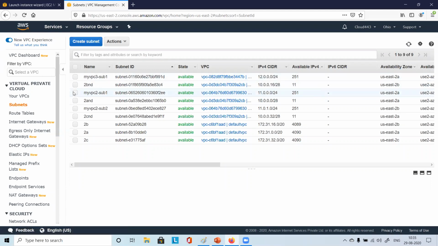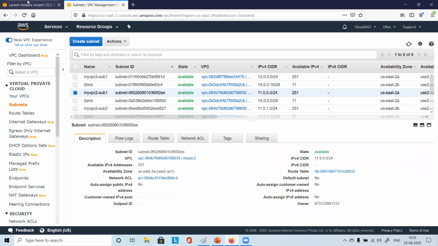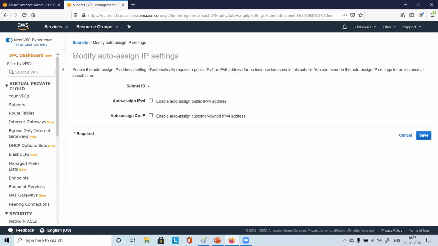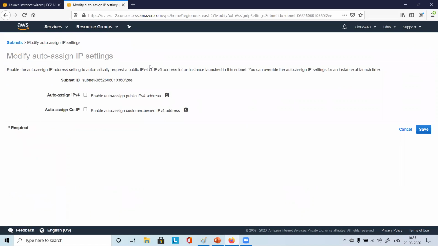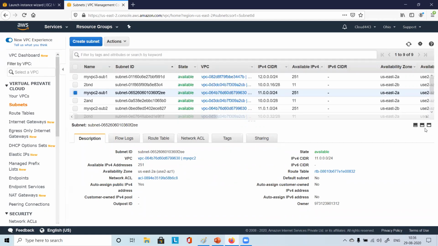Select that particular subnet, whatever we have talked about. Whatever we are choosing in that AMI for launching the instance, select that subnet. Click on action, modify auto assign IP settings. Click on that, right? Enable auto assign public IPv4 address. Click on that, click on save. Done.